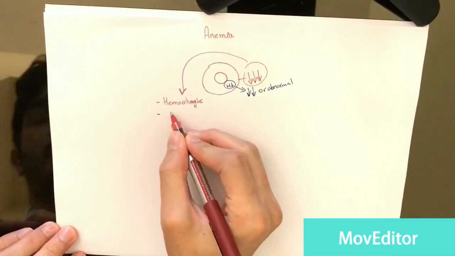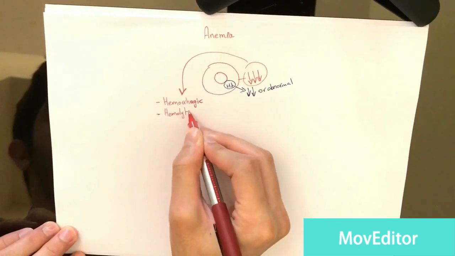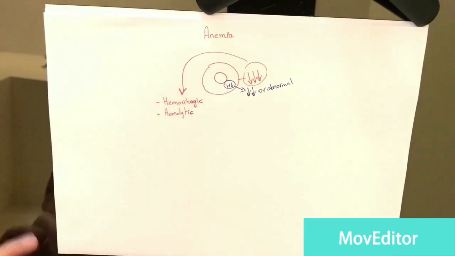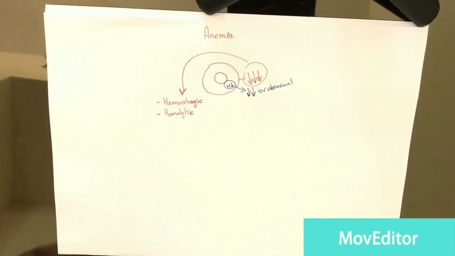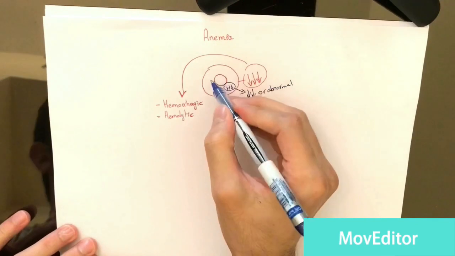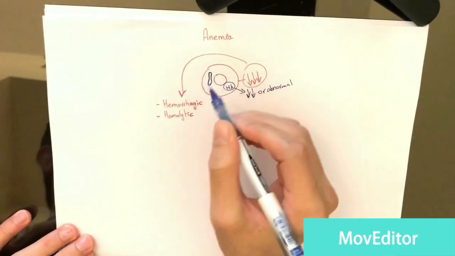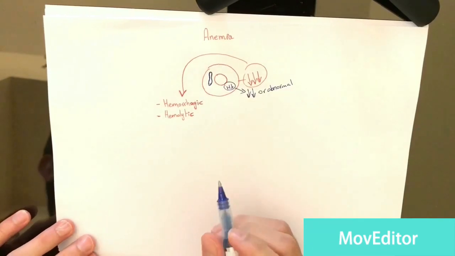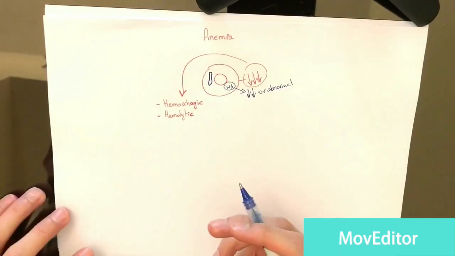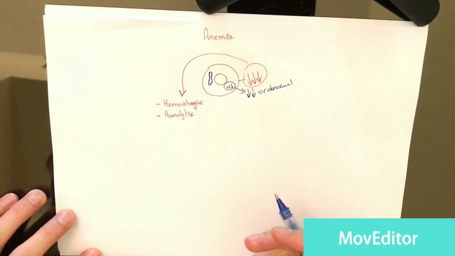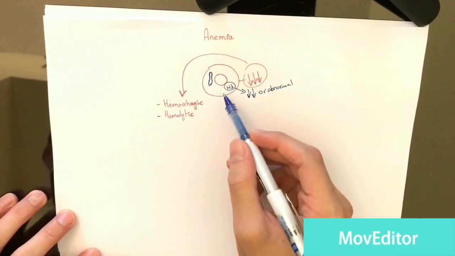Another type of anemia is hemolytic anemia. Let's say someone has malaria. Malaria is a disorder in which there is a parasite, meaning a worm, living inside the red blood cells. Our body will try to stop this parasite from growing and to stop this infection by killing the red blood cells, since the parasite is living inside them.